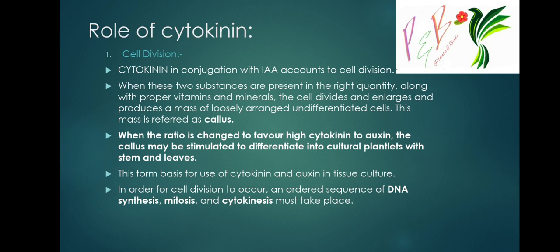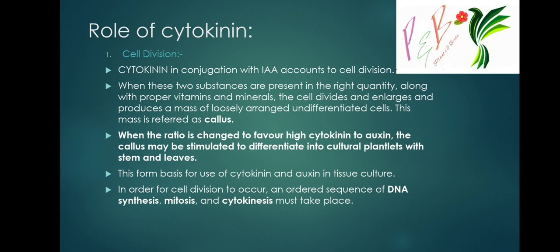This forms the basis for the use of cytokinin and auxin in culture medium. This is the basis of tissue culture.